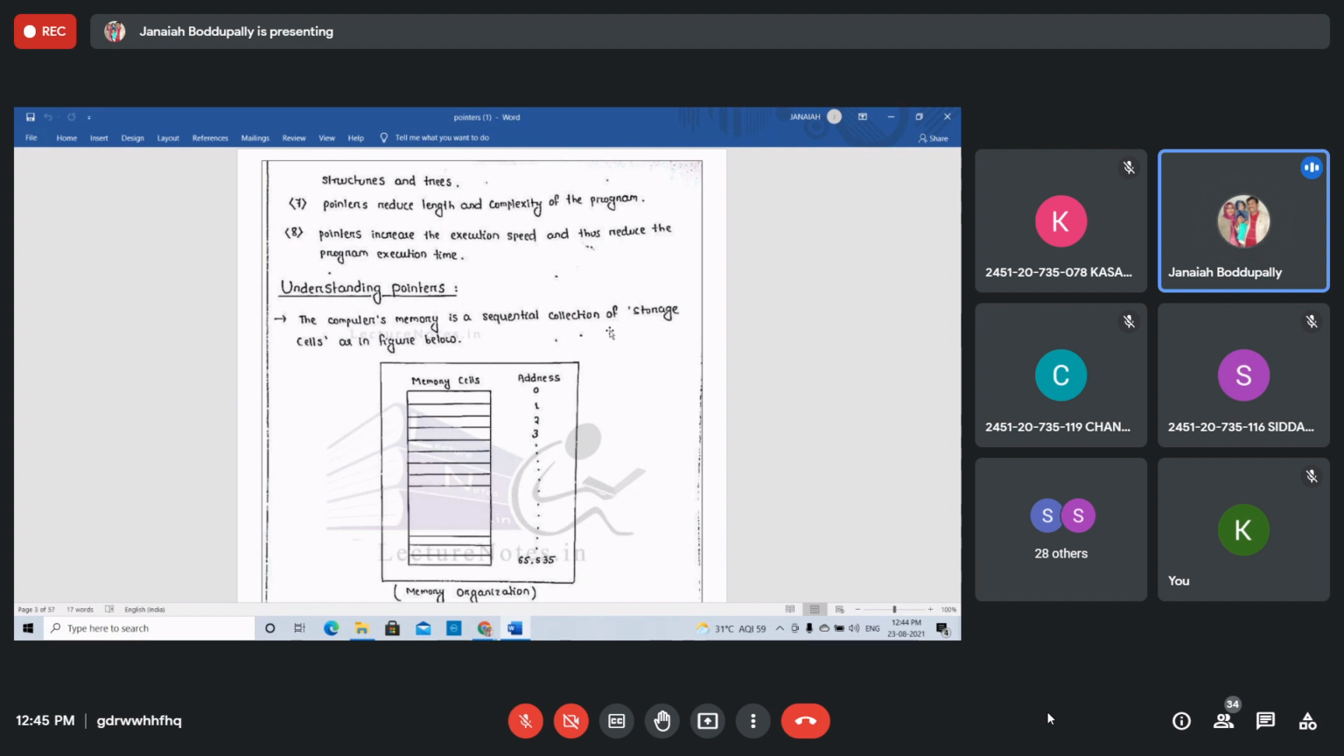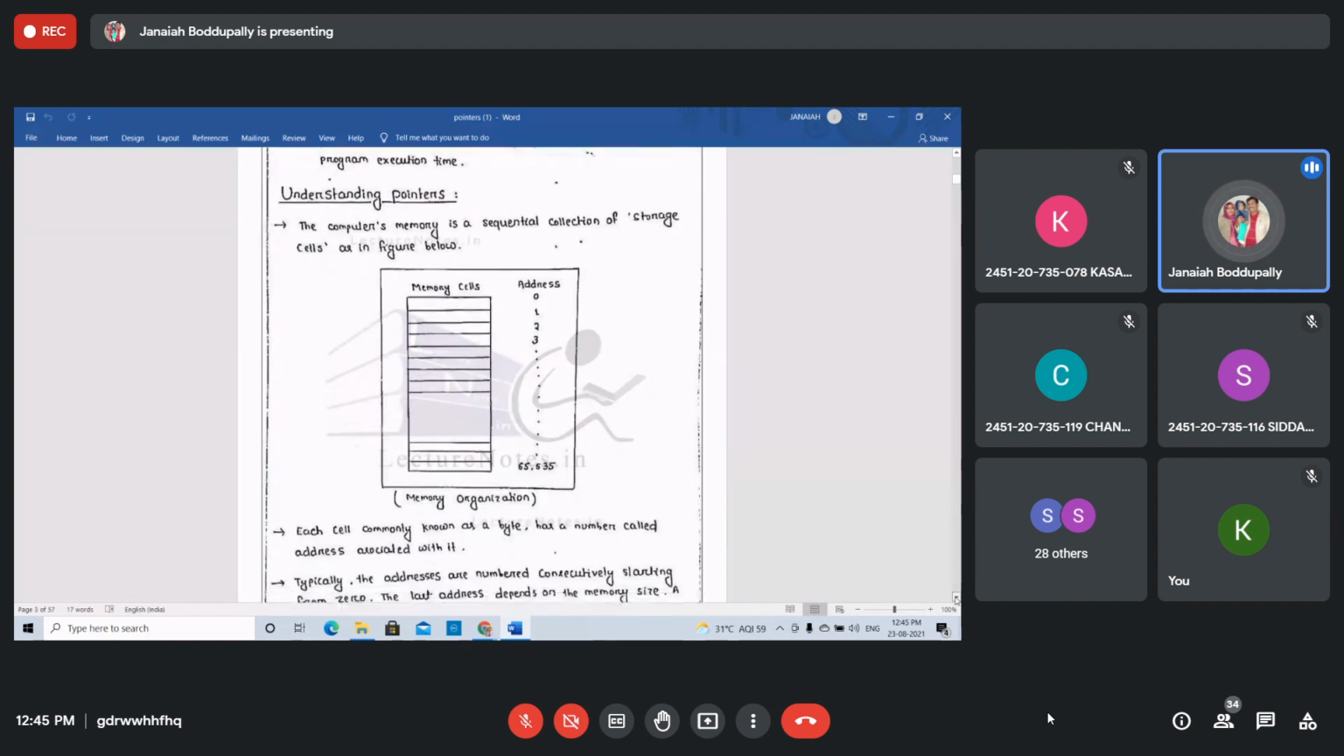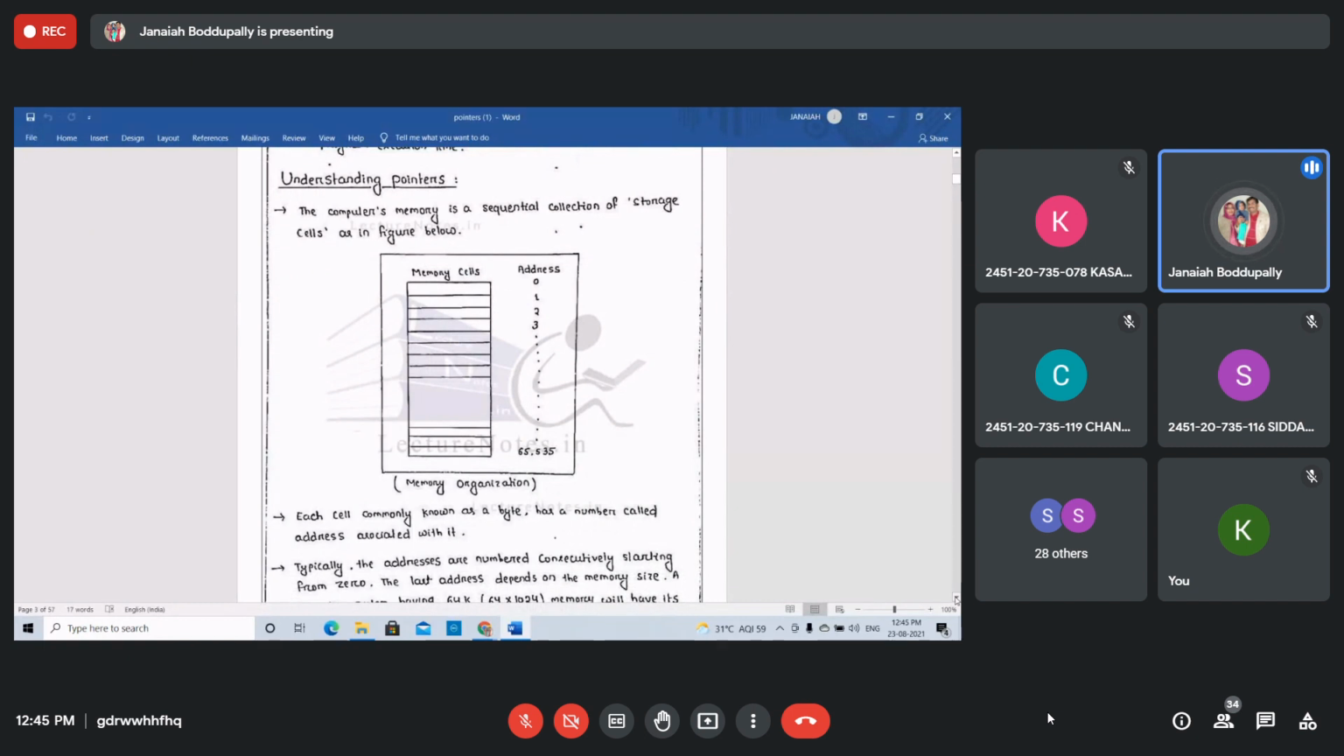See this. These are the memory cell addresses. Each memory cell has some address. Cell 1 is at address location 0. Same like the cells divided, it is called memory organization. Address goes up to 65,535. Each cell of memory is known as a byte, 1 byte.